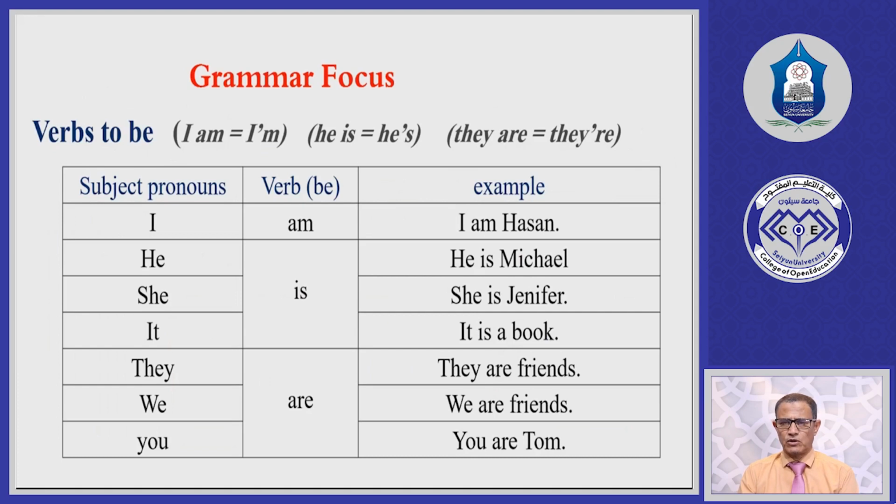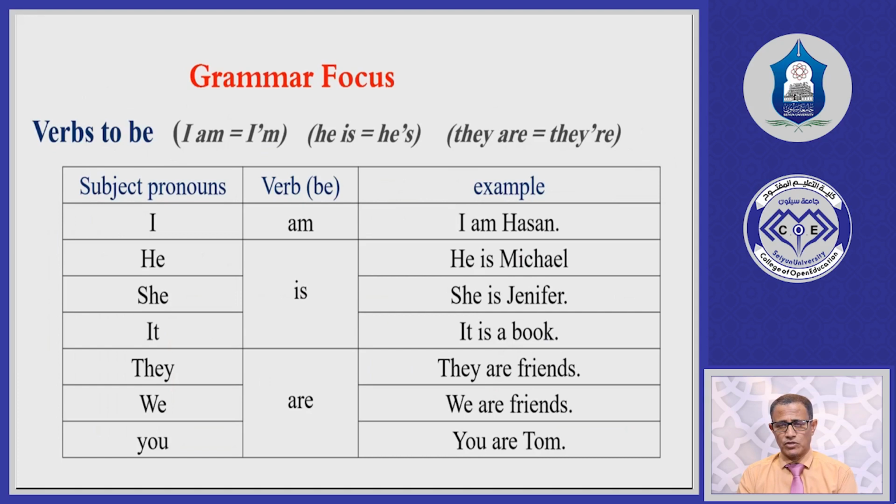So these subject pronouns are called subject pronouns because they come as the subject in a sentence. That means they come at the beginning of a sentence, so they are subjects. For example, we have I, he, she, it, they, we, you. All these are subject pronouns.